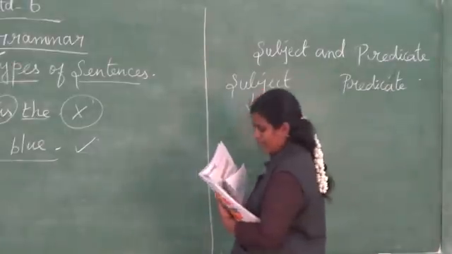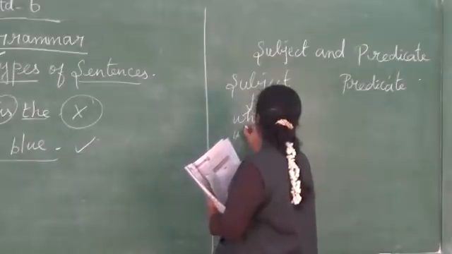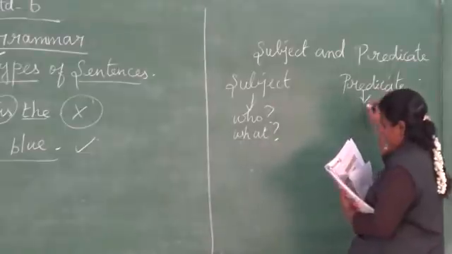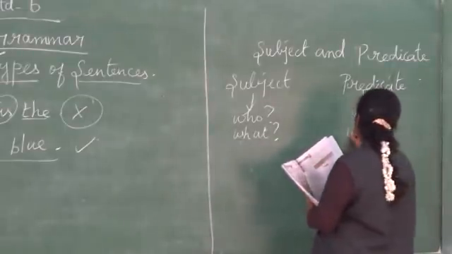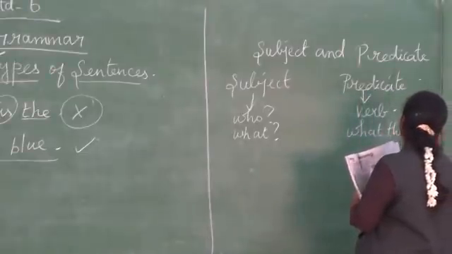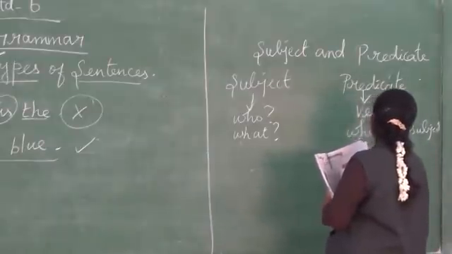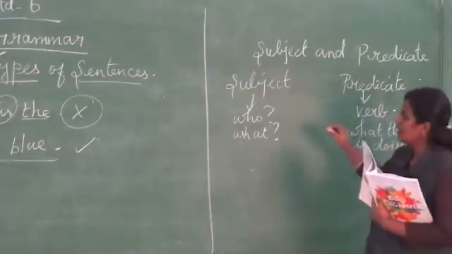Here, subject: who, what. Here, predicate: verb, what the subject is doing. See here carefully.